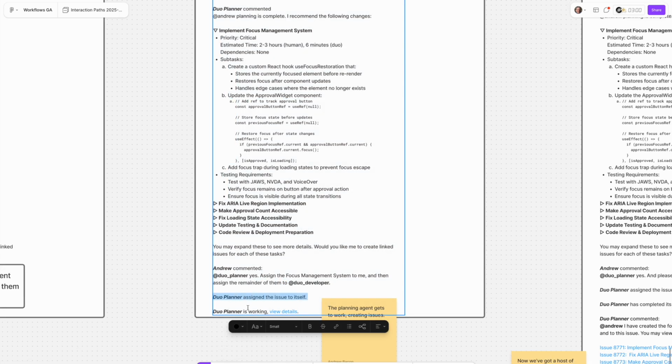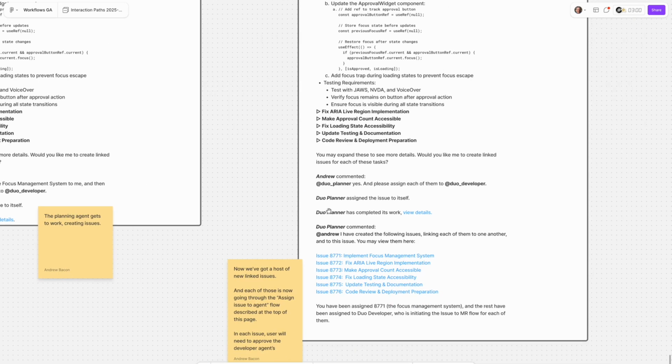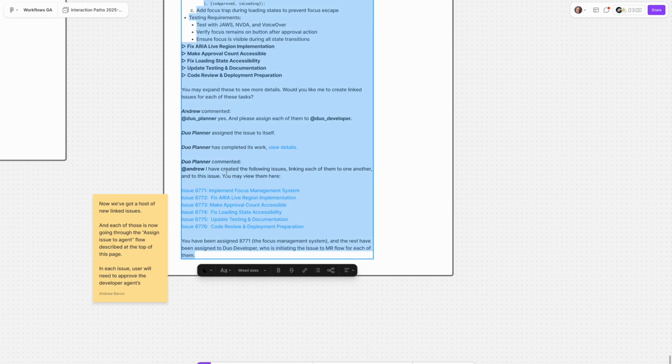Duo planner again goes back to work, thinking about things, and when it's done, it again mentions me and lets me know, okay, I've created the following issues, linking each of them to each other, and then back to this issue. You can view them here. It assigned the particular one I was interested in to me, and the rest have been assigned to Duo developer.